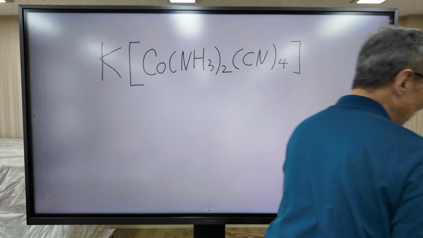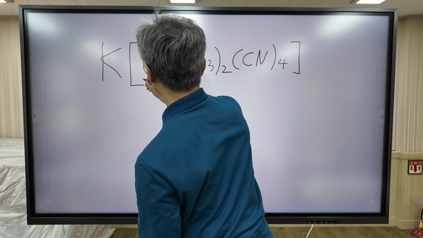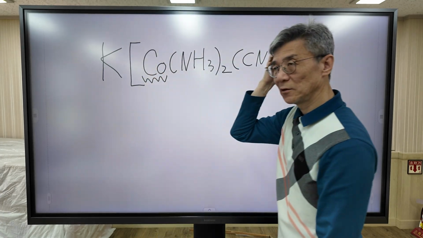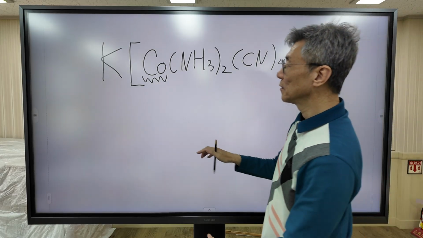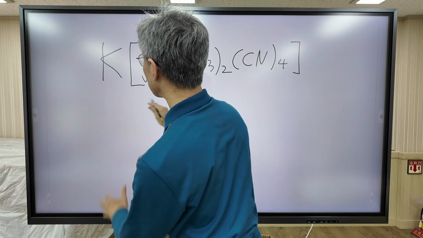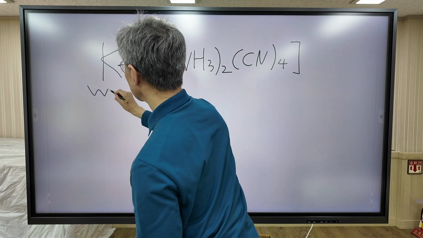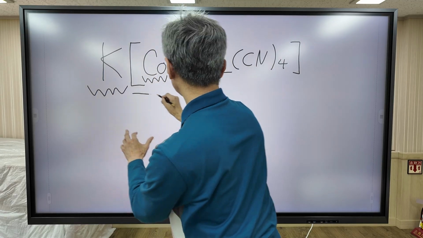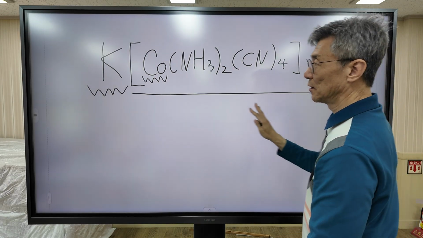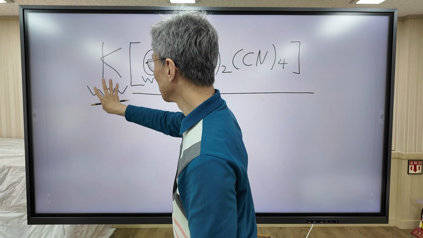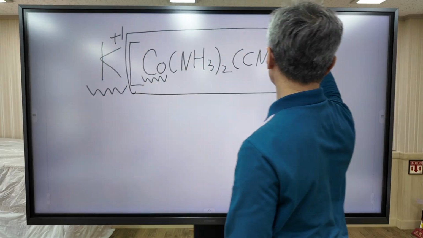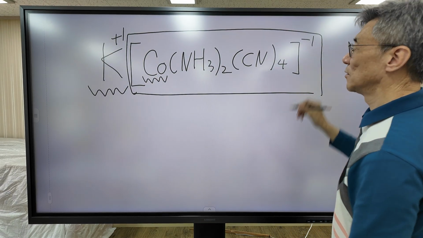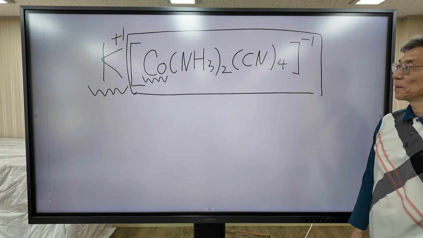The question is, what is the oxidation number of cobalt? Now, this molecule is composed of 2 parts. This is the cation, this is the anion. The oxidation number of this one is plus 1. So this complex charge is minus 1, right?